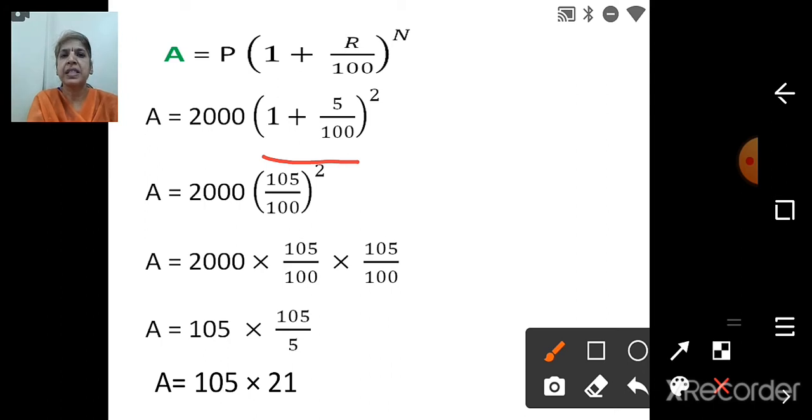So your bracket is there. So we know the BODMAS rule: solve the bracket first. So we will be solving the bracket. A is equal to 2000, and then we are going to solve this bracket. So how are we going to solve? You know that the 1 does not have any denominator, children. So we take it as 1.